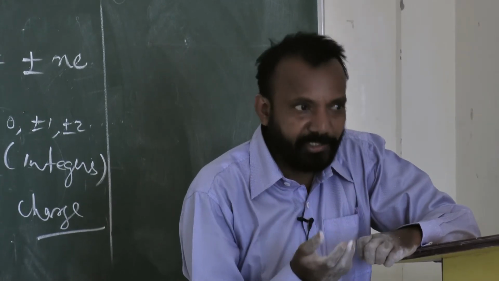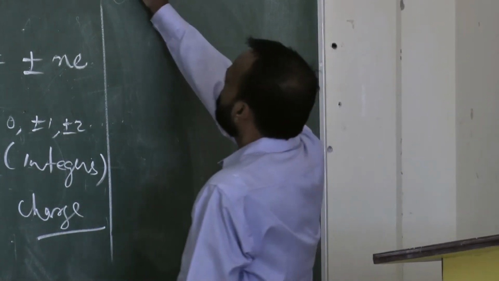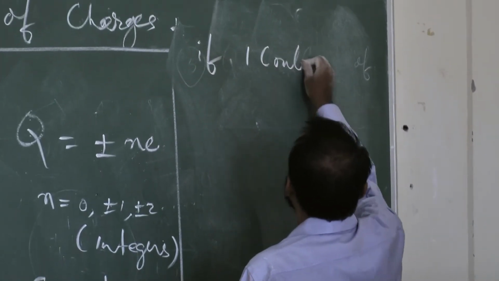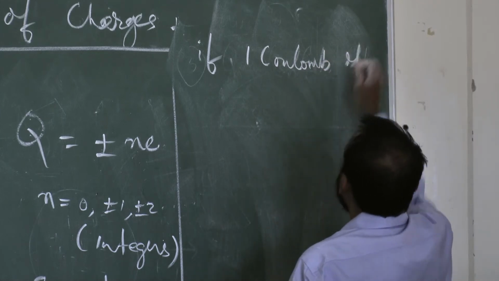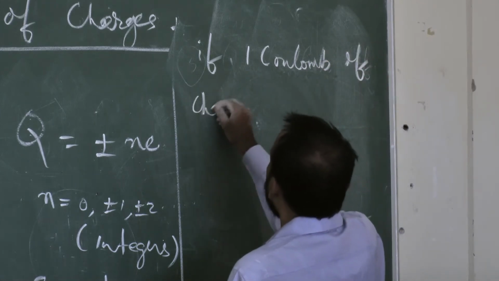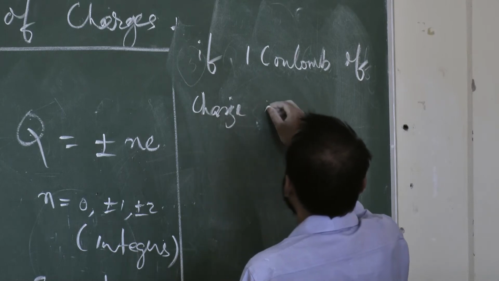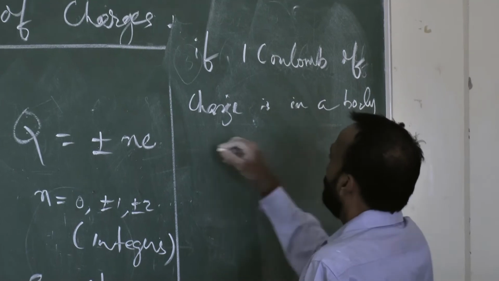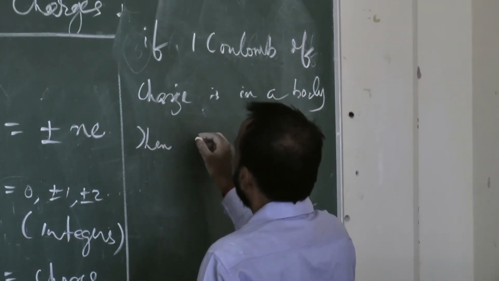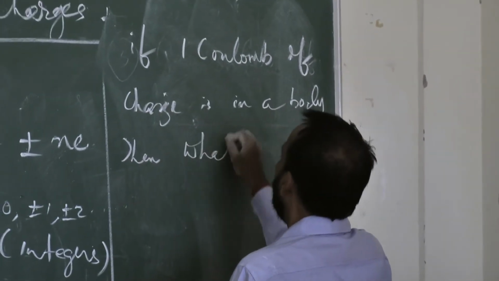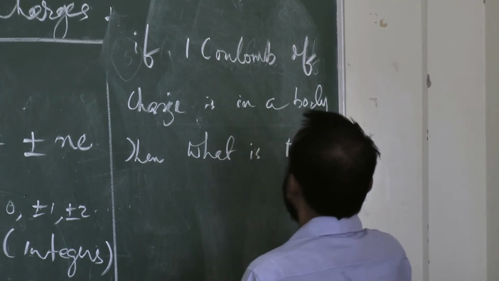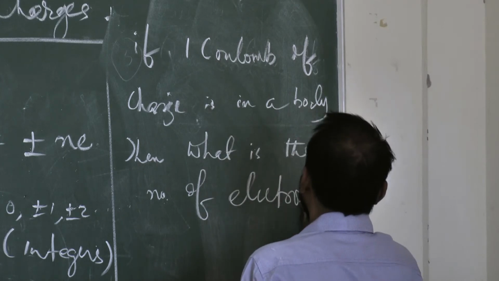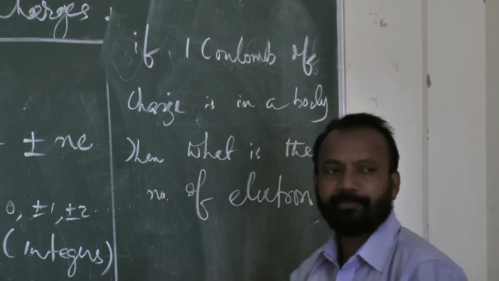Let's see a small problem. If 1 coulomb of charge is in a body, then what is the number of electrons present there?